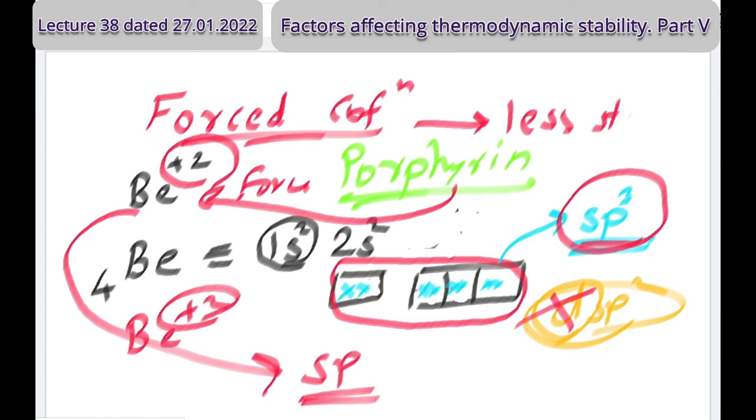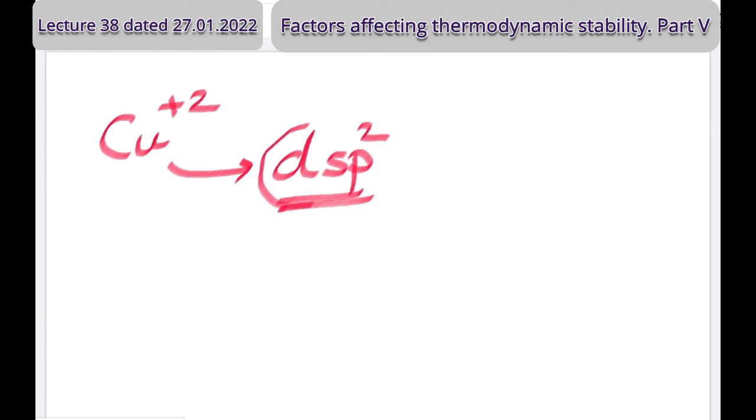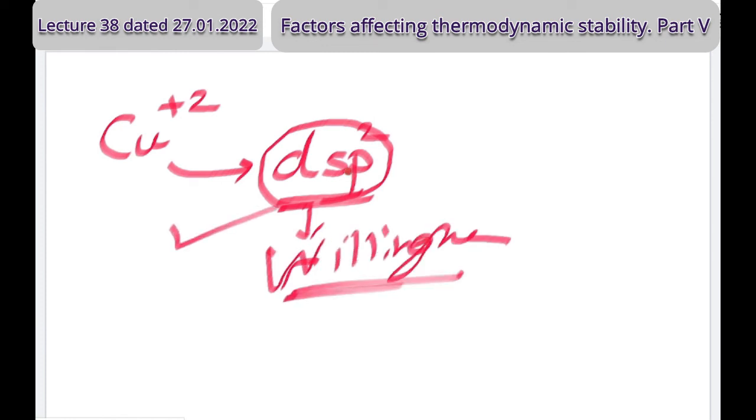Therefore, for forced configuration, I had given you the example of beryllium plus 2. In your book, the wording is properly correct, but in the diagram they have given the example of copper plus 2. Now, in case of copper plus 2, by simple VBT we cannot give the explanation. But this copper plus 2 undergoes dsp2 hybridization. That one unpaired electron is there, which we cannot accept. It's a limitation of valence bond theory. But copper plus 2 can undergo dsp2 hybridization, and then there is no need of force. There is willingness, so such a complex is more stable.